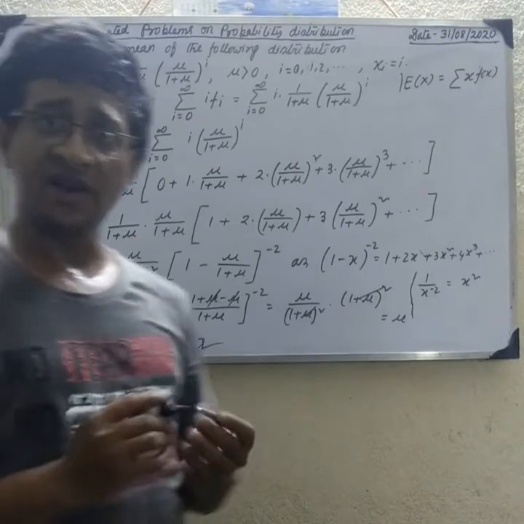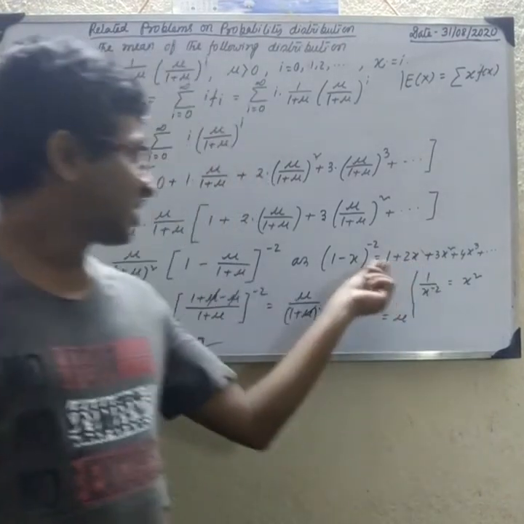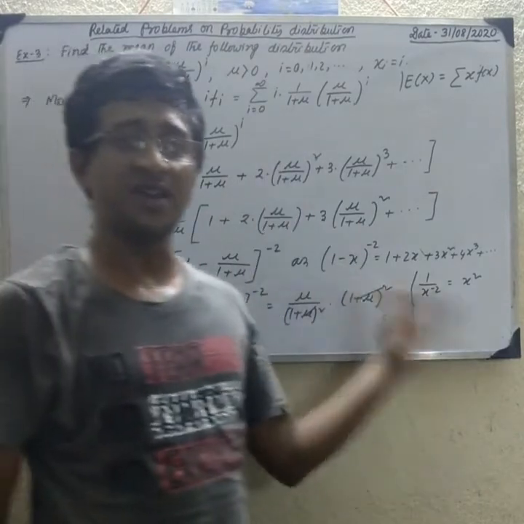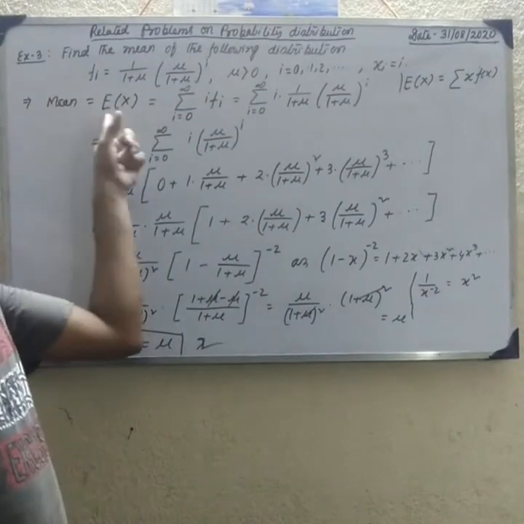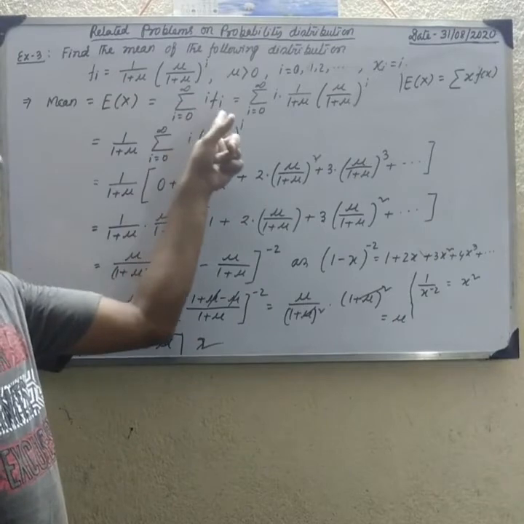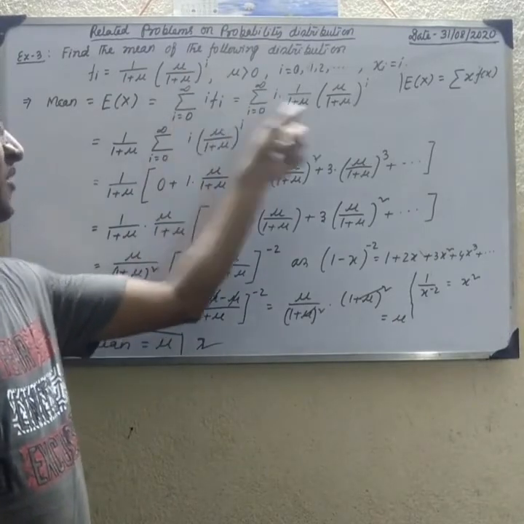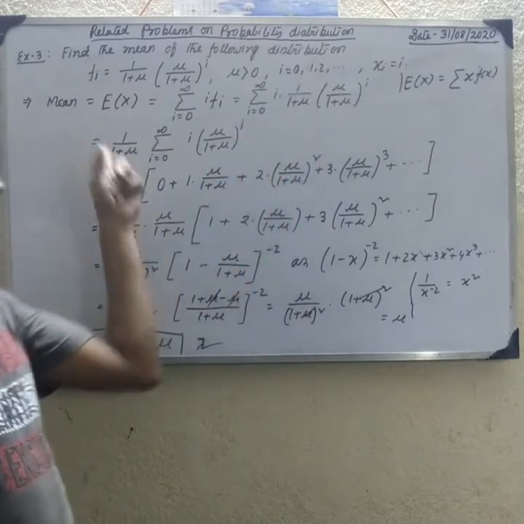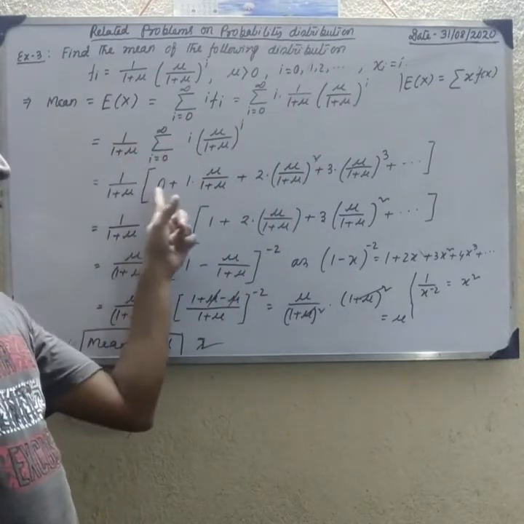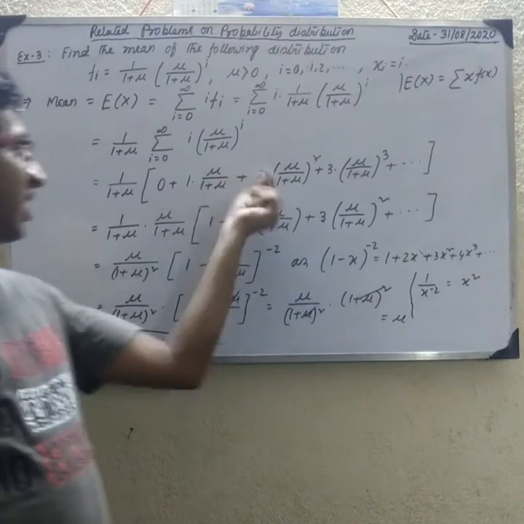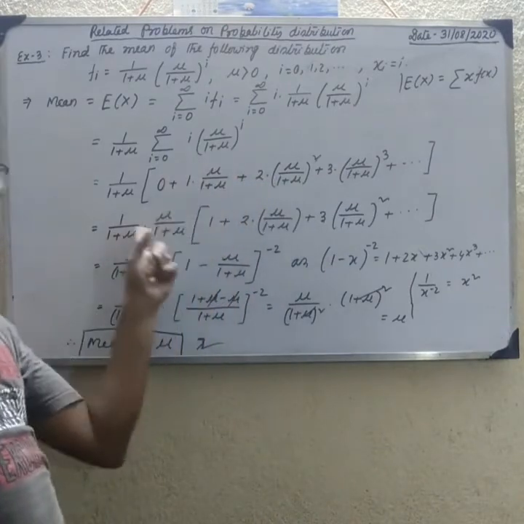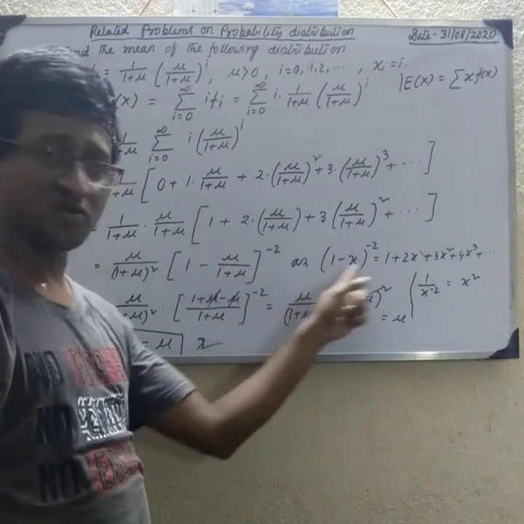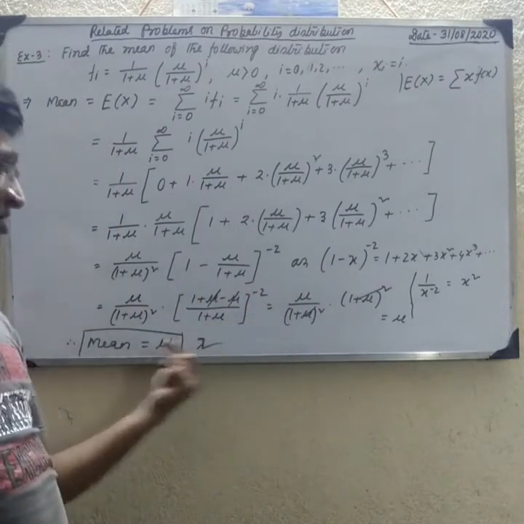Okay, clear? Everyone clear? Just remember this formula. Then this is very easy. First, mean equals the summation i equals 0 to infinity of i f(i). Then I put the value of f(i), because 1 by 1 plus mu does not depend on i, so it goes outside, and we put the value of i. Mu by 1 plus mu is common. Then this formula is 1 minus mu by 1 plus mu whole to the power minus 2. So calculate this, and it is equal to mu.